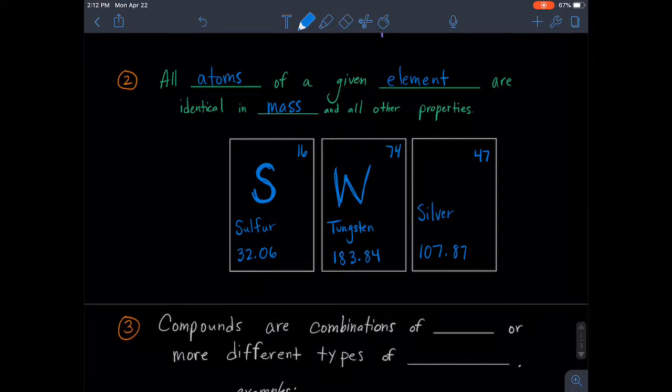And every single element, or every single atom of silver is going to be very similar. It's going to be the exact same. It's going to have the same electrons, same mass. The atomic symbol for silver is Ag.